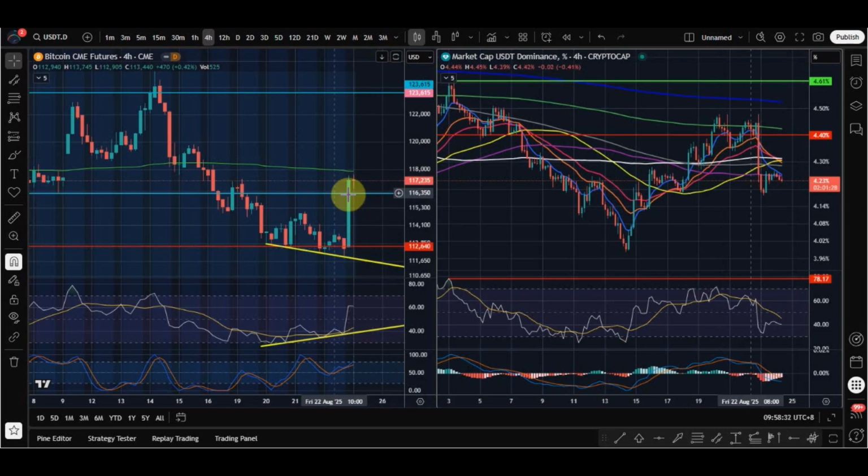Price has now reclaimed the 116,000 level, and a reclaim of the VWAP would confirm a bullish move if the following charts all line up. The USDT chart shows it went up and formed a double top pattern, which coincided with the bearish divergence on RSI from this chart and the bullish reversal divergence on the Bitcoin chart. All this confluence at one spot confirming a reversal.